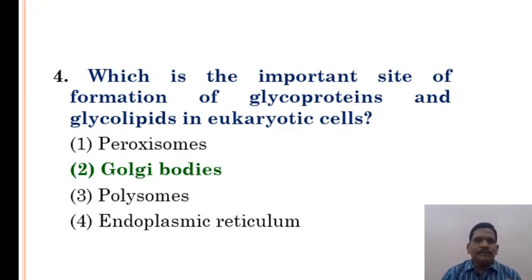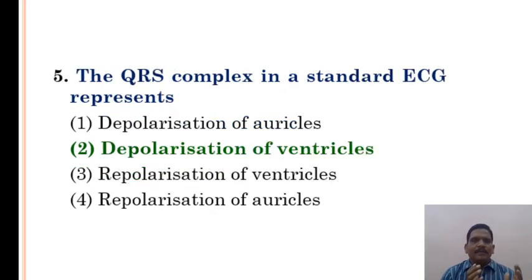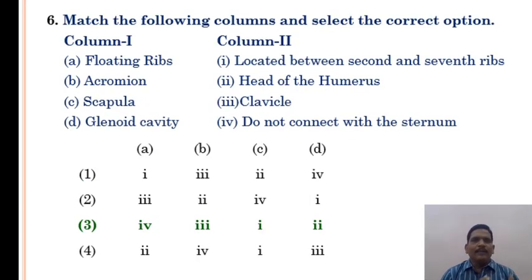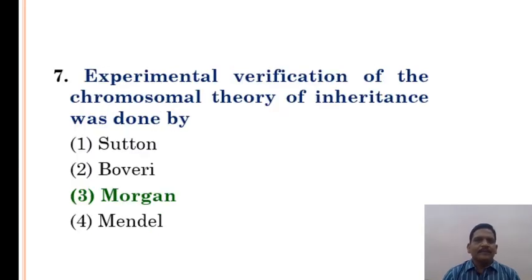Which is the important site of formation of glycoproteins and glycolipids in eukaryotic cells? Golgi bodies. The QRS complex in a standard ECG represents depolarization of ventricles. Match the following columns and select the correct option. Column 1 and 2: floating ribs, acromion, scapula, and glenoid cavity. Option 3 is the correct answer.